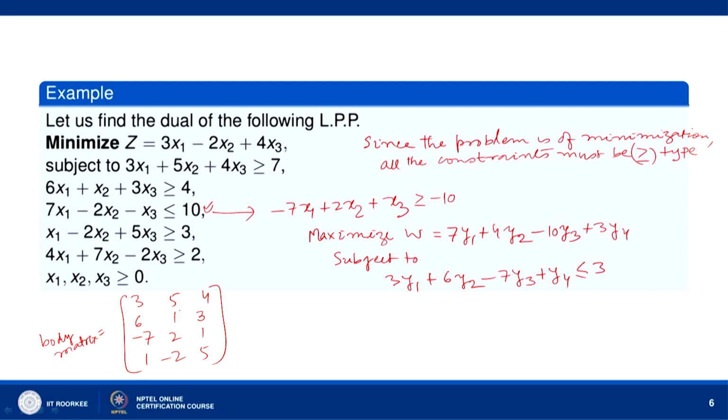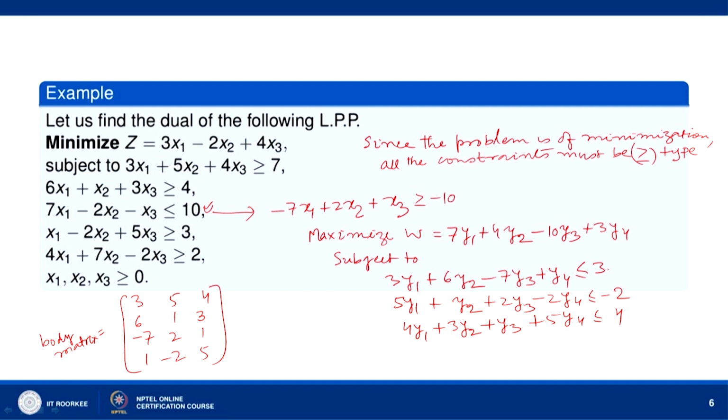Then we have 5 y 1 plus y 2 plus 2 y 3 minus 2 y 4 less than or equal to minus 2, and then 4 y 1 plus 3 y 2 plus y 3 plus 5 y 4 less than or equal to 4.